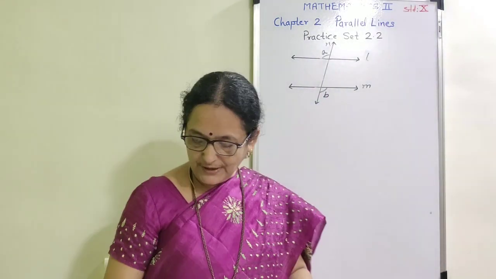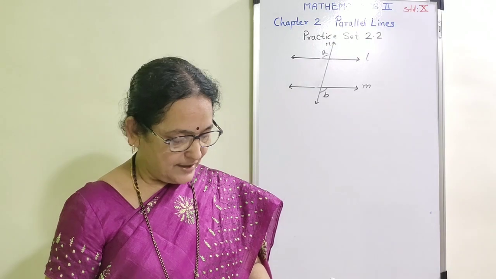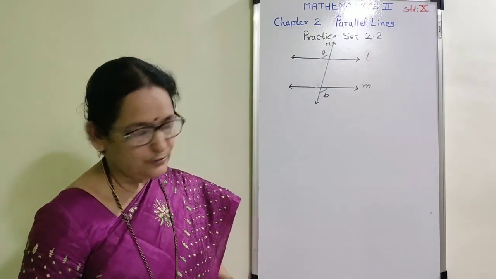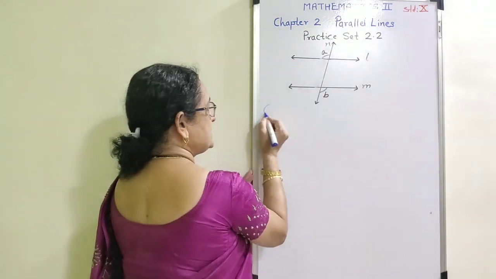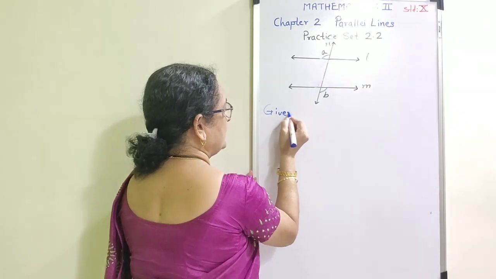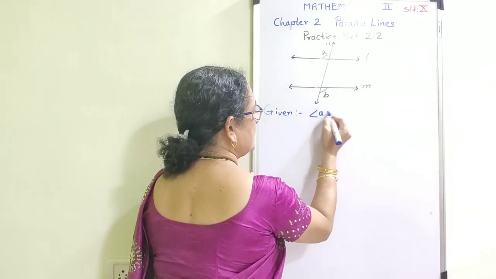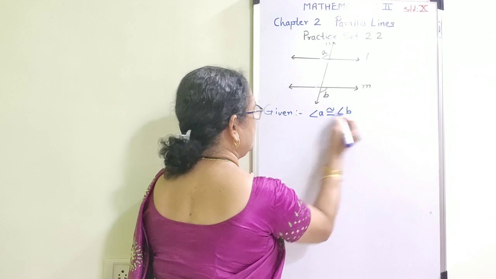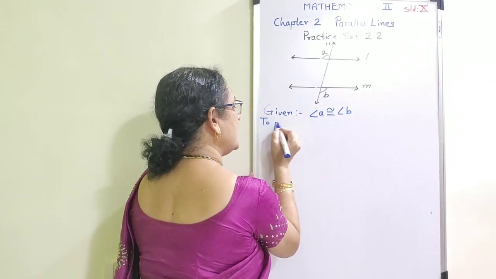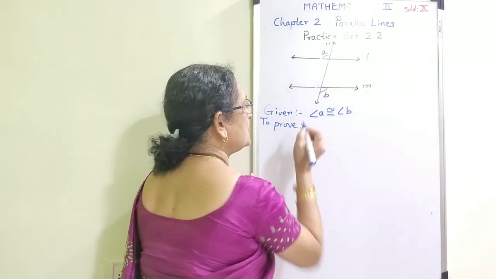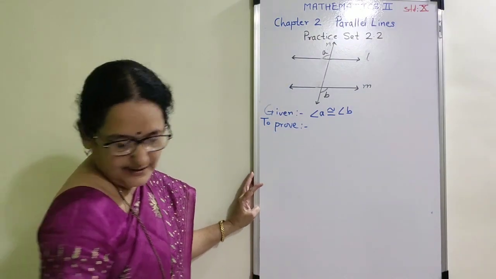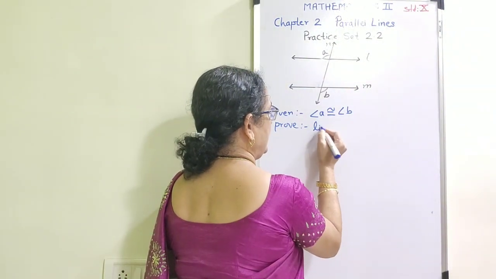Now I am going to write the given things. They have given that angle A is congruent to angle B, and you are going to prove that line L is parallel to line M.